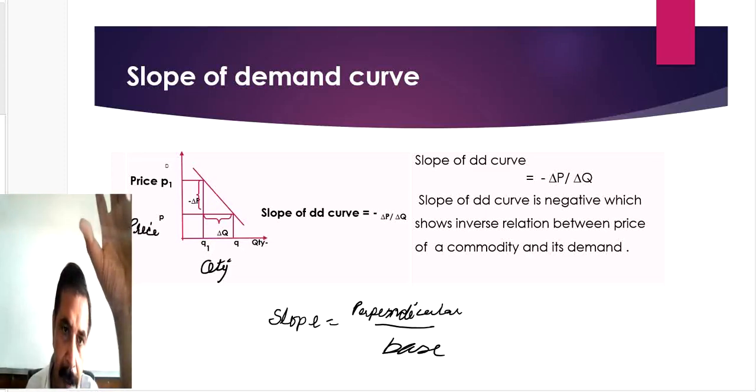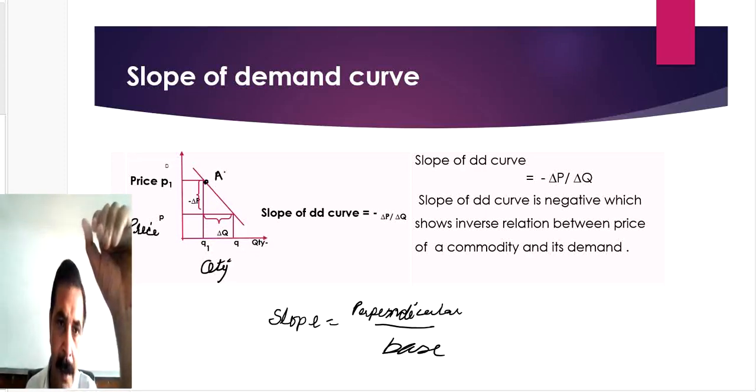Suppose you are at point A, students, give your attention, and you move from A to B. As you move from A to B, the price will fall from P1 to P. That is your change in price.